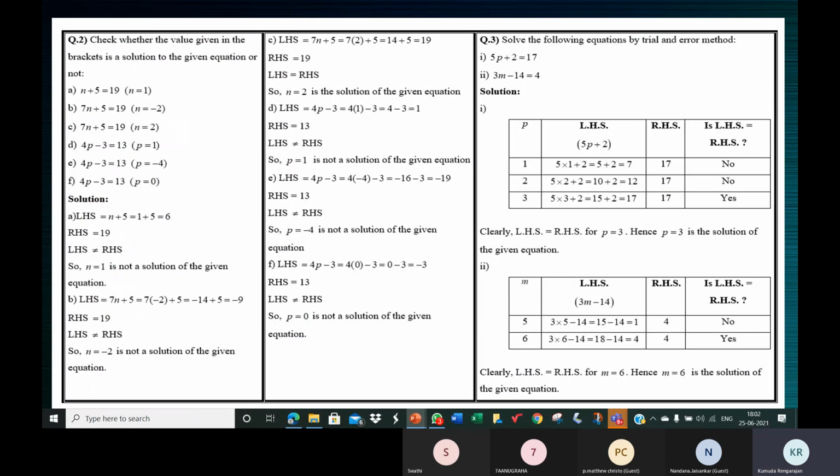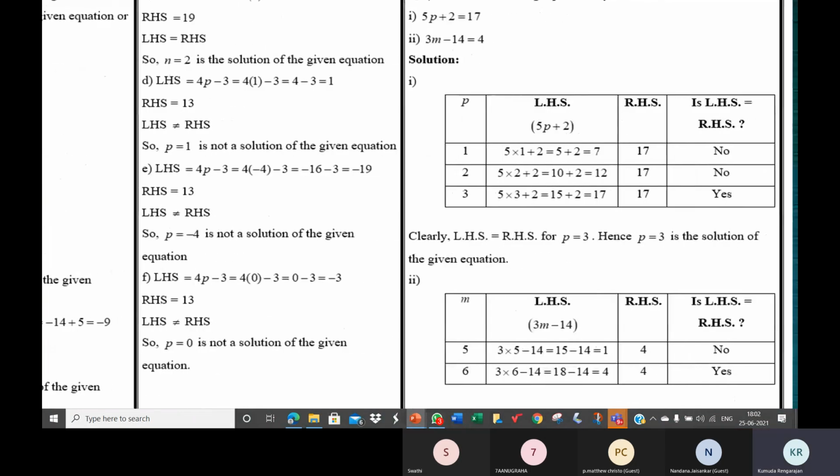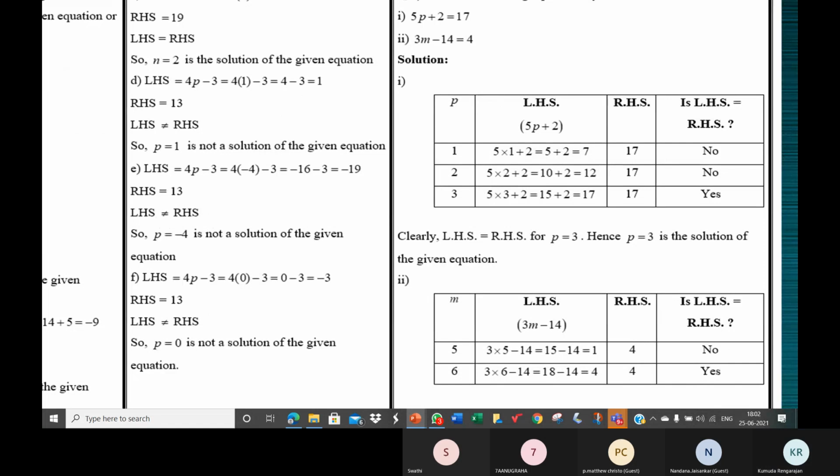So this is how we work it, children. This is how we show the steps for the trial method. This is the variable P. See, I'm explaining how we work the answer. Please listen. 5P plus 2 is equal to 17 is the given equation.